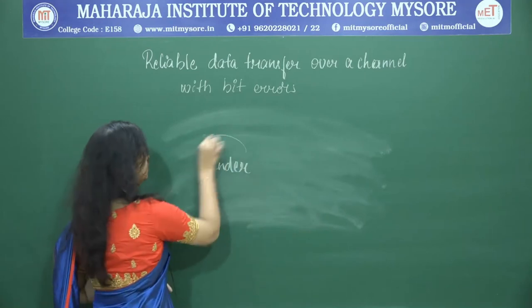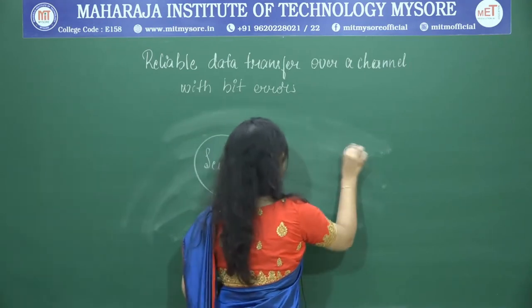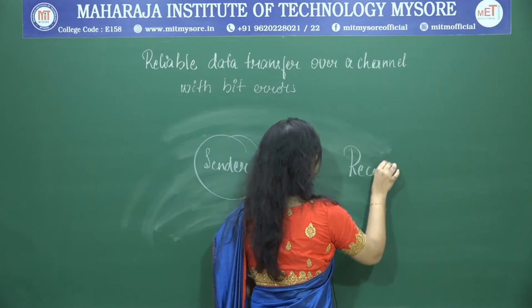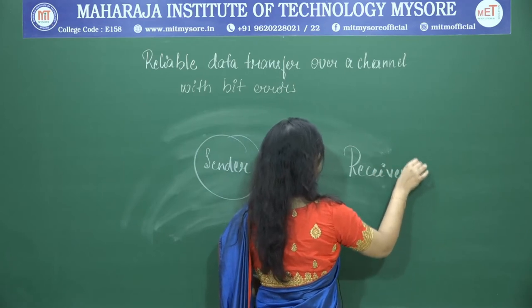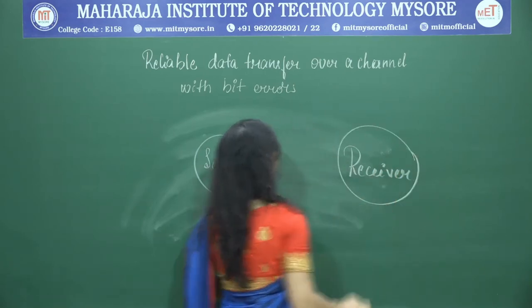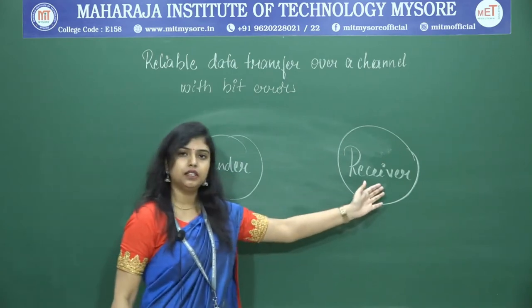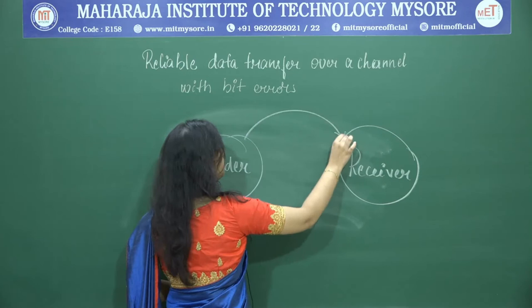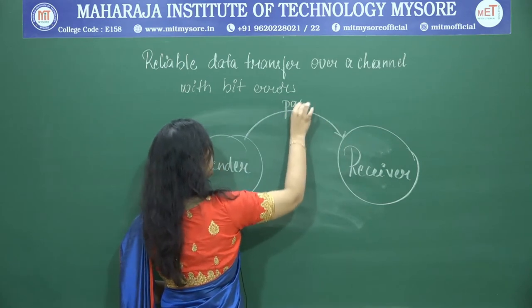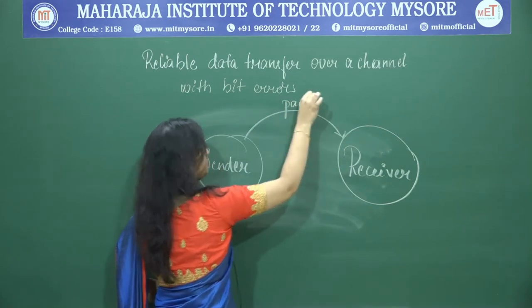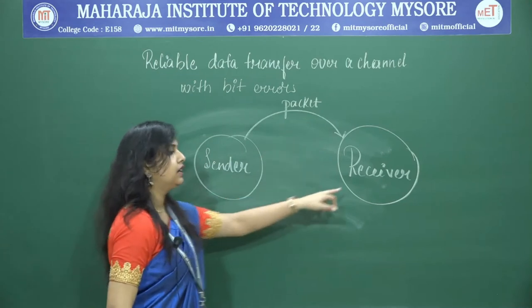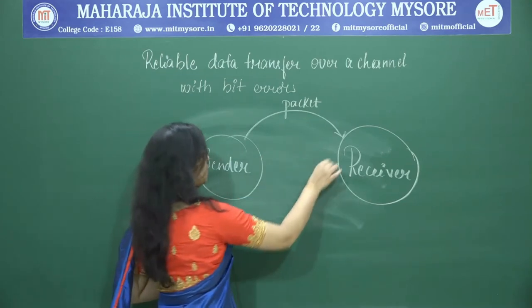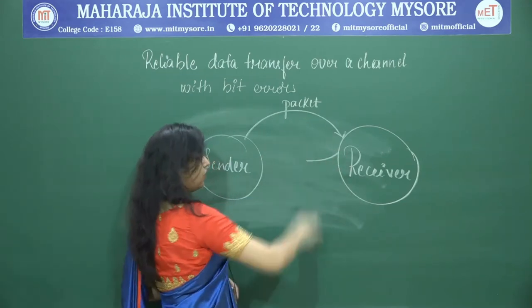Here is the sender, here is the receiver. Now, the sender has sent a packet. For this packet, the receiver will send the acknowledgement.